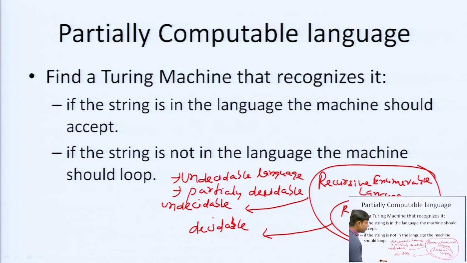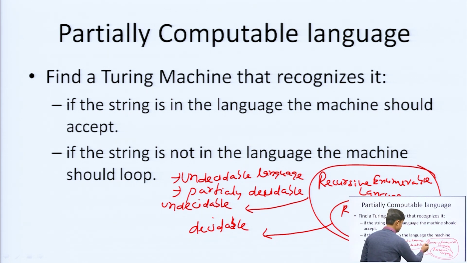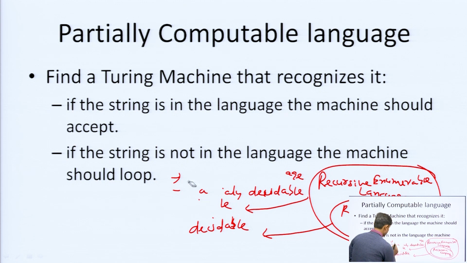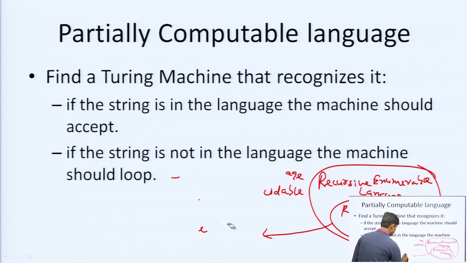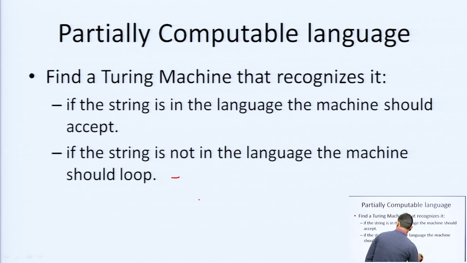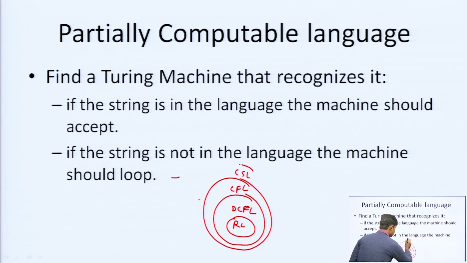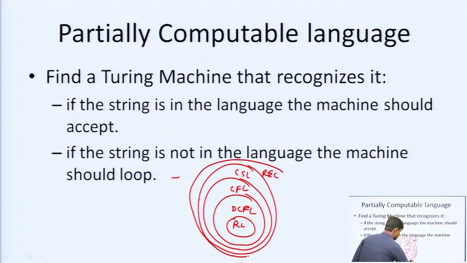For this, I can show another diagram. These 4 grammars are again separated into different types of language, as you can see: regular language, then DCFL, then CFL, then CSL, then recursive, and then recursive enumerable.